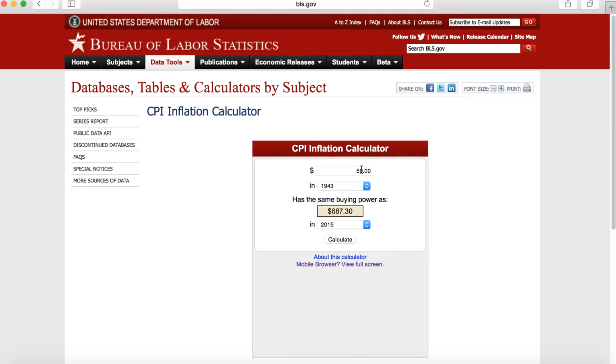So that means that if you bought a house for $50,000, to buy that same house now, without any sort of market fluctuations, you would need $687,000 to buy what you could have purchased with $50,000. Okay, so this shows us how the value of money changes over time, what we're able to purchase with $50 in 1943 versus what it's going to take to purchase that same bundle of goods in 2015. Okay, a great calculator and a really easy resource.